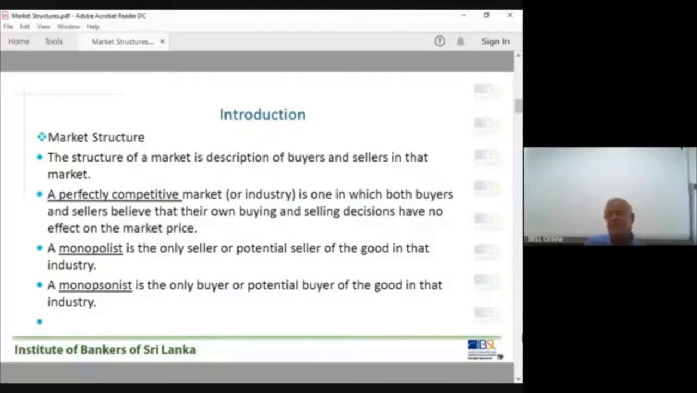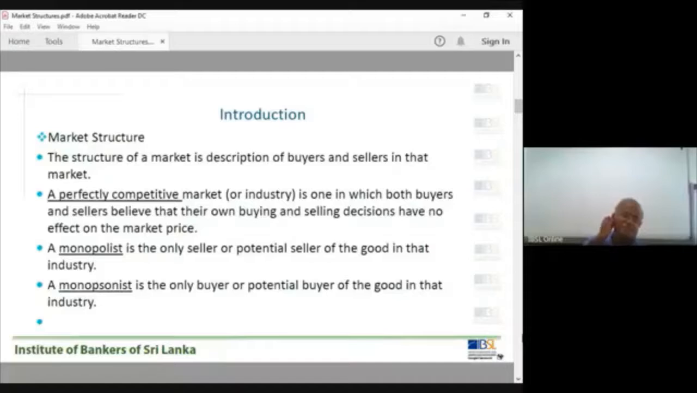They can't influence. They are price takers. We call it price takers. Buyer is a price taker. If you are in a perfectly competitive market, you become a price taker. Then a seller in a perfectly competitive market becomes a price taker. You accept the price. That is called a price taker.